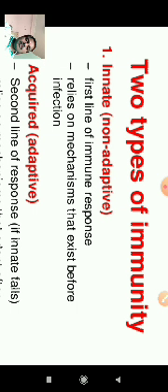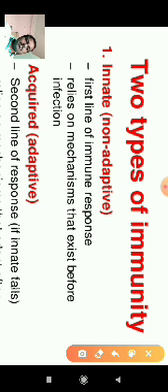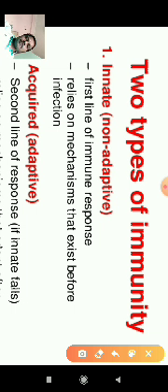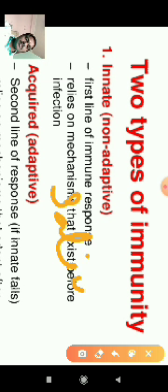In natural, innate or non-adaptive immunity, the salivary glands are also present in our body, and they secrete saliva. Saliva is also one of the primary immunities, which we call the first line of immunity.